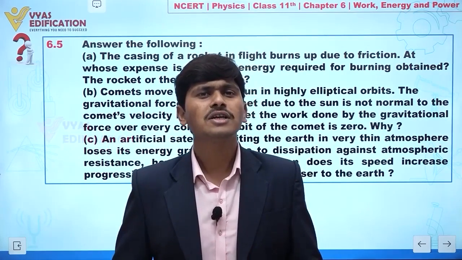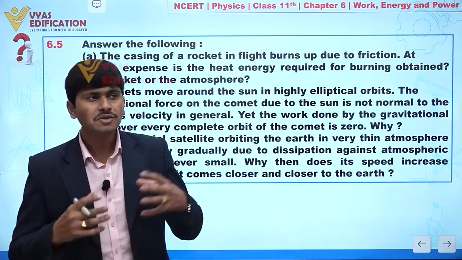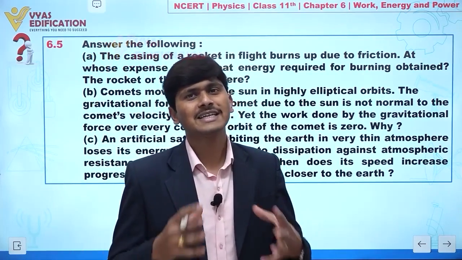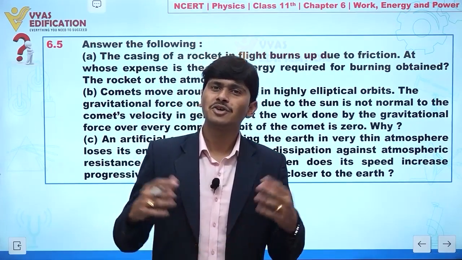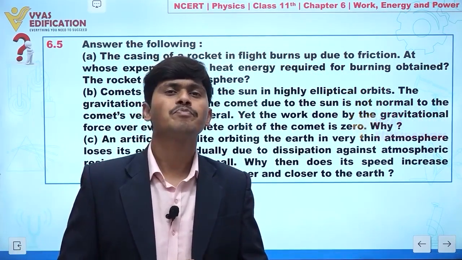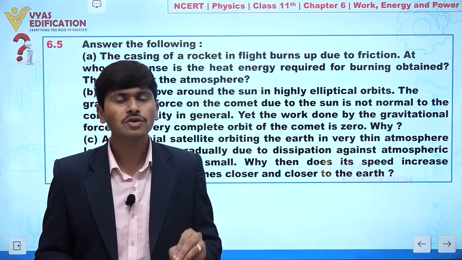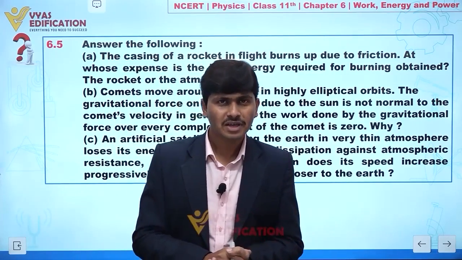How? Whenever the casing is burning, it means the mass of that rocket is decreasing, because when casing is burning, mass is going to be burned. Yes or no? So it means mass is actually converting into energy. Clear everyone?